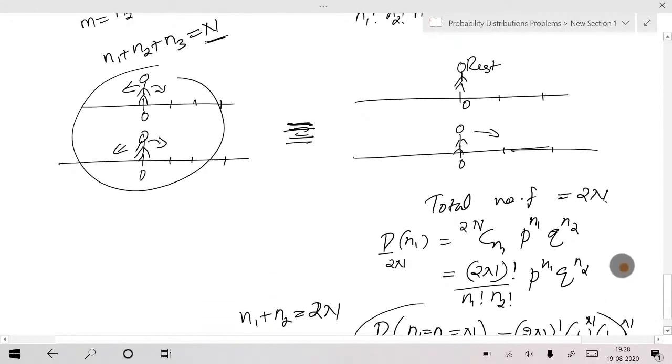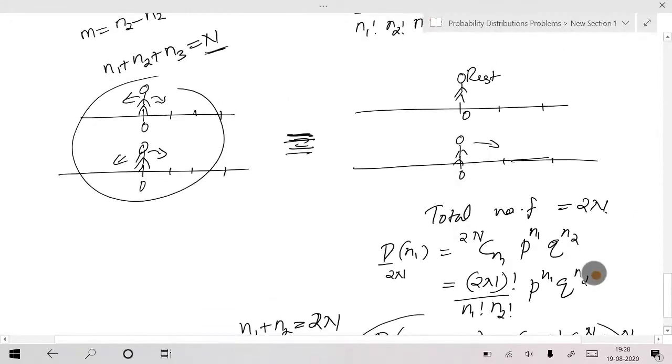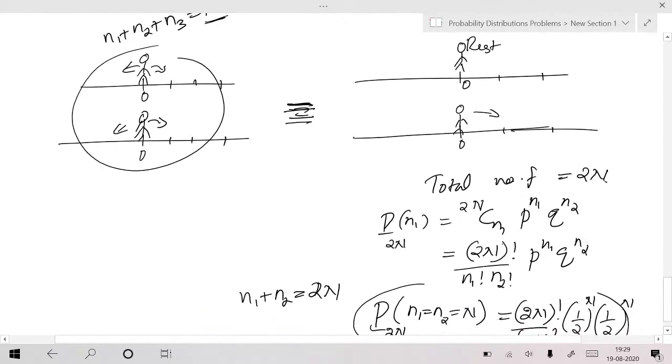Now this explanation still needs more perfection actually. Total number of steps. Rather than saying that he takes 2 steps per time, that's nonsense actually. He takes a total of 2n steps.